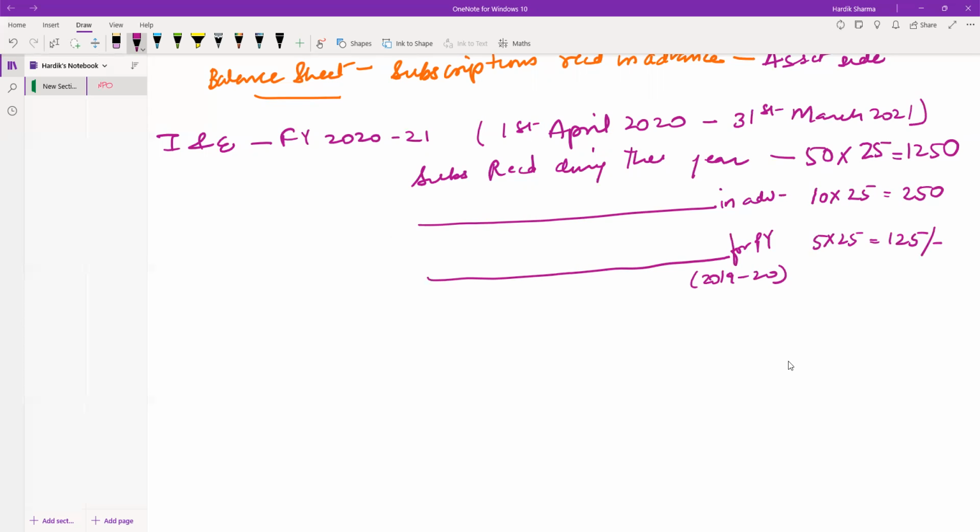See, when you are accounting for this, one more thing: total number of subscriptions, total people in the club, are 60. Is that also clear, what I'm saying? Now let's see what we can infer from this information. When we had prepared,